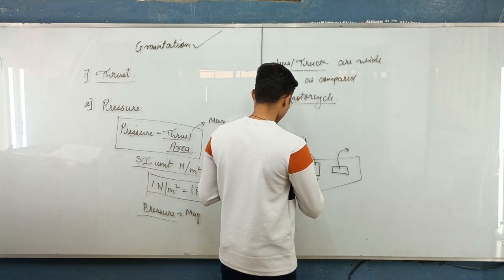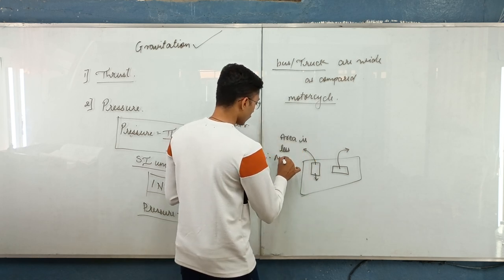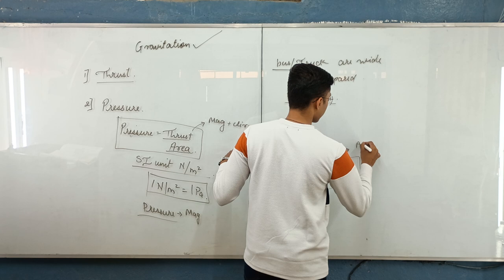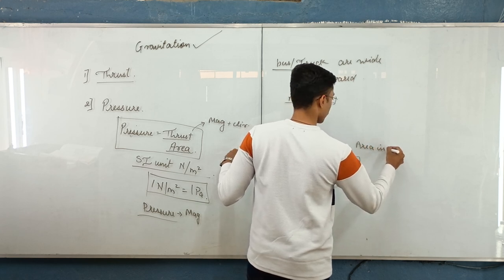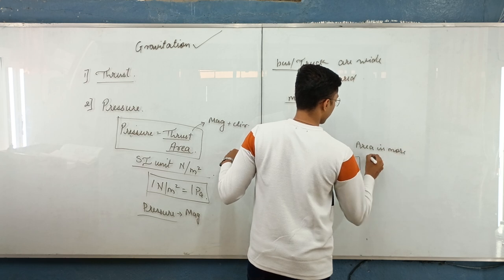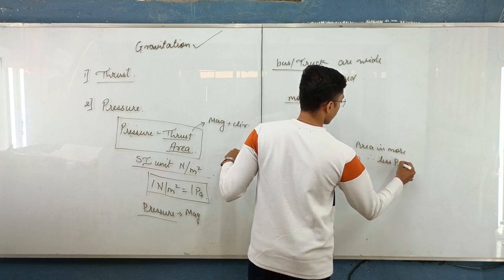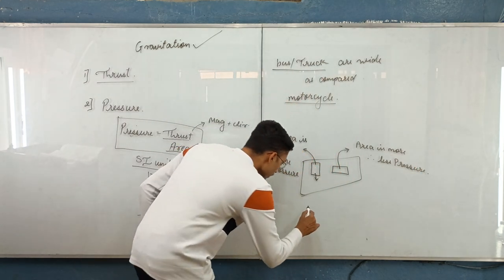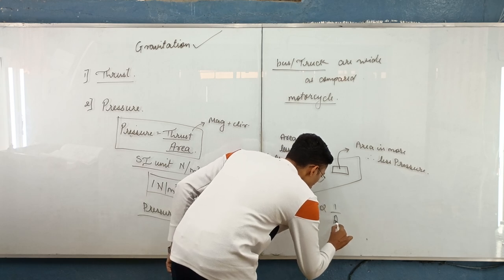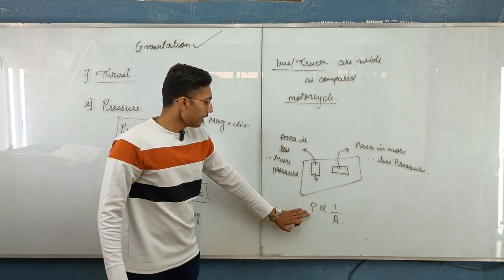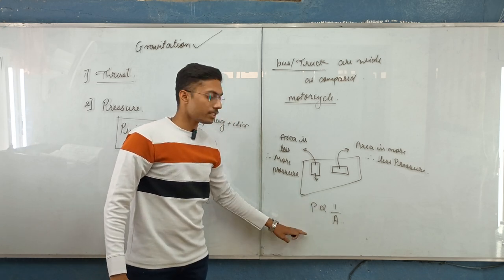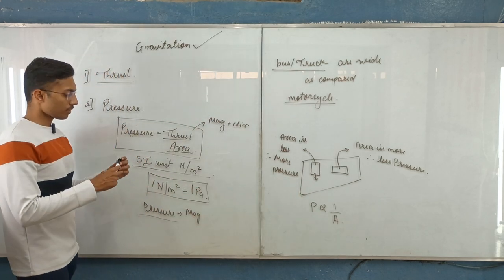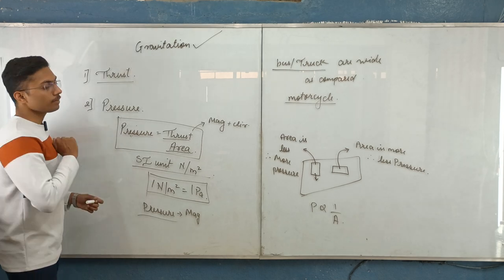Area is less, therefore more pressure, and here the area is more, therefore less pressure. From this we can also infer that pressure is inversely proportional to area. Means if area increases, the pressure will start decreasing, and if area decreases, pressure will start increasing. They are inversely proportional to each other. So this was all about thrust and pressure.